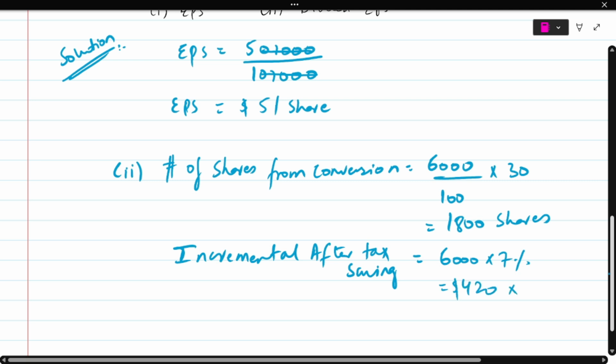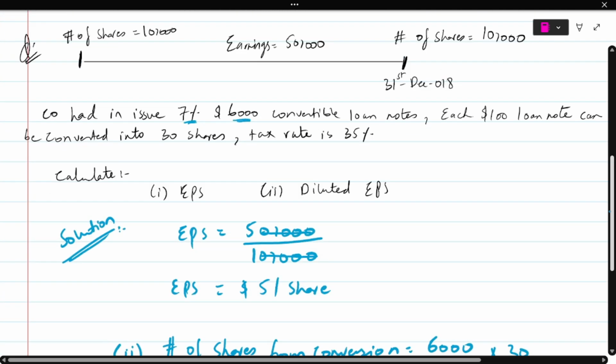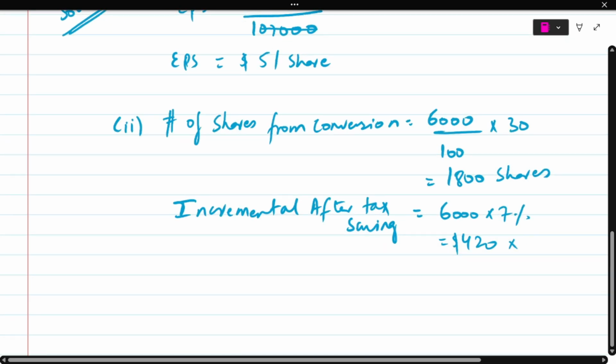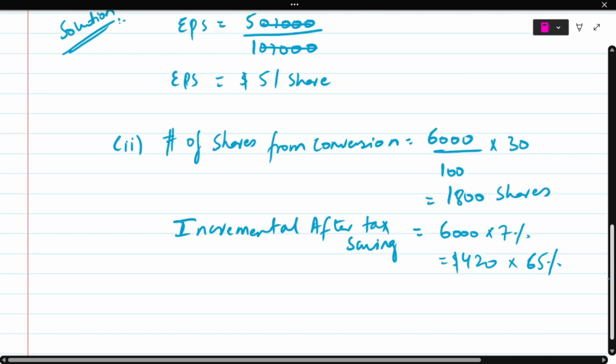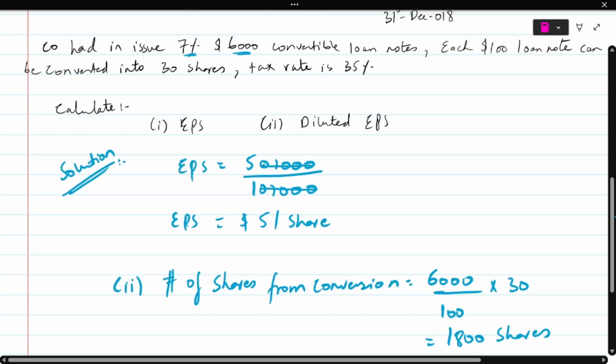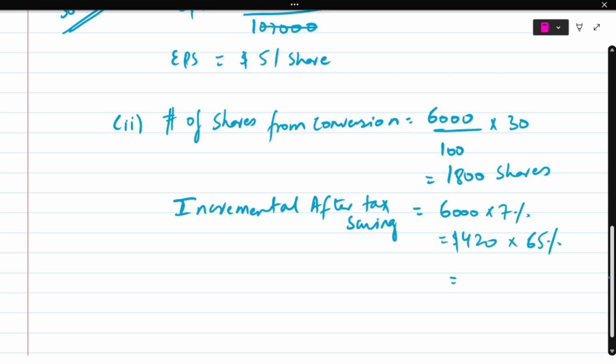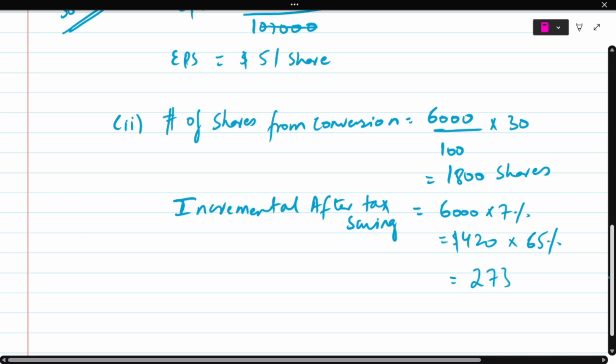And then how much will I save from it? The question says that the tax rate is 35%, so that means 35% will be gone. How much will I be able to save? 65%, right? Because 35% of 420 will go to the tax department. So you'll be left with 65% of 420, which is 273. So this is the amount that I'll be left with. So 1,800 shares and $273 worth of tax saving.